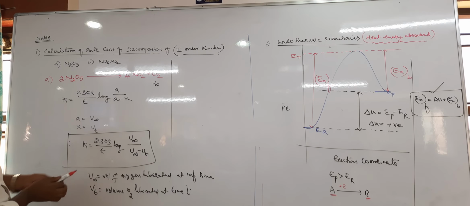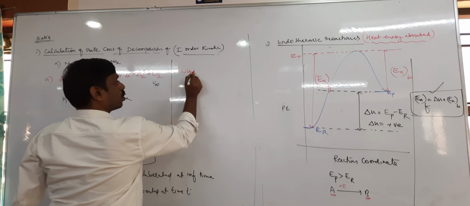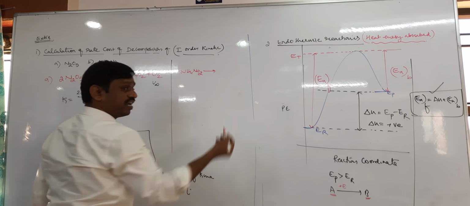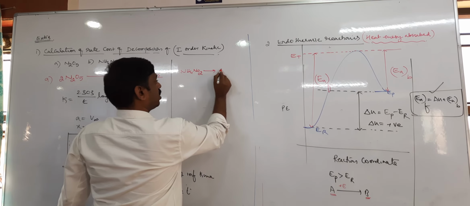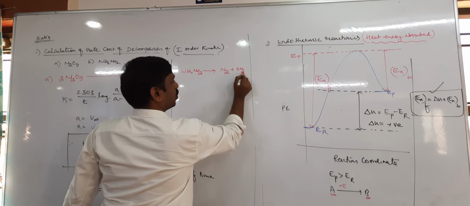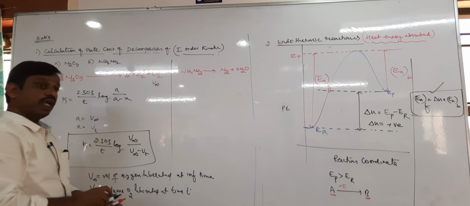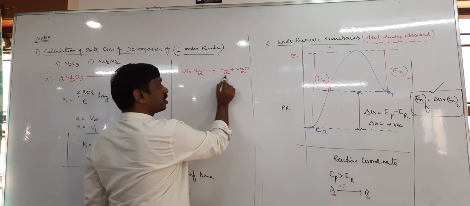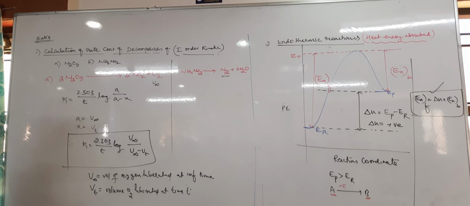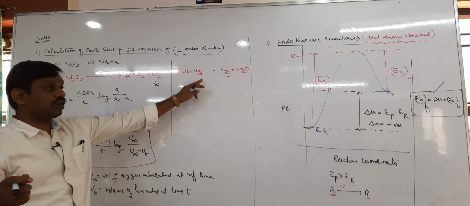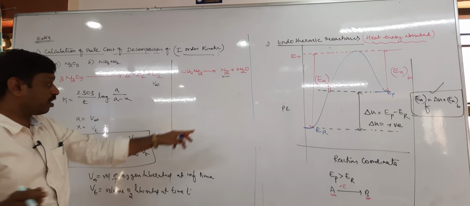In the same way, ammonium nitrite undergoes decomposition. It is a method of preparation of dinitrogen, which we studied. You will get N2 plus 2H2O. Now calculate the rate with respect to nitrogen gas liberated. Wherever the rate is calculated with respect to a product that is a gas, you take volume.